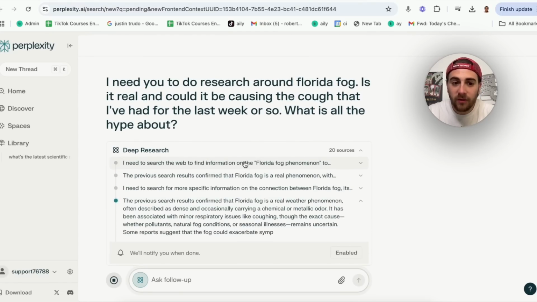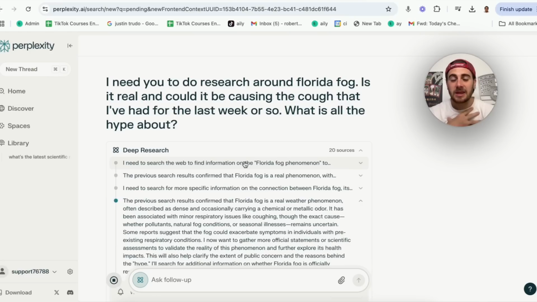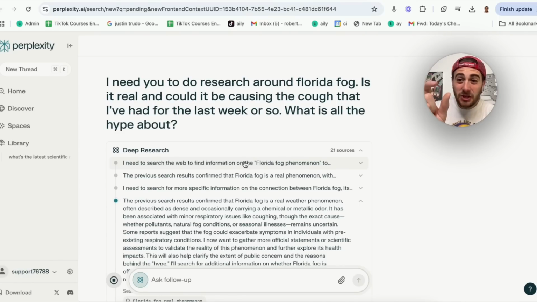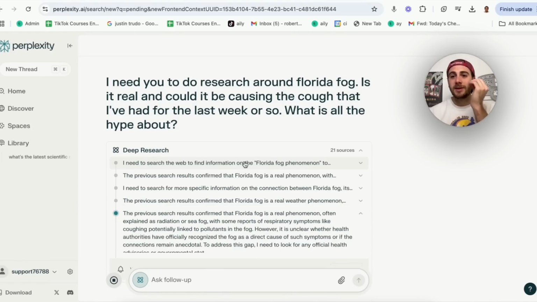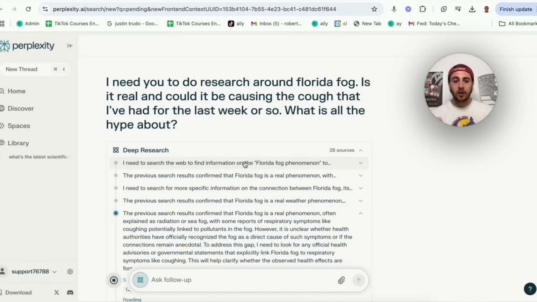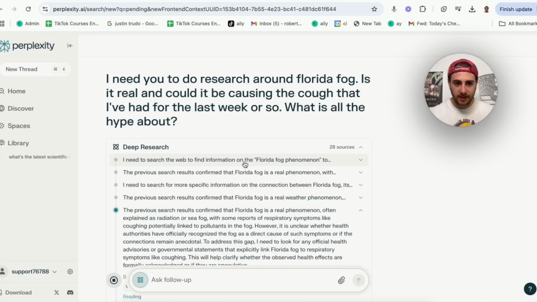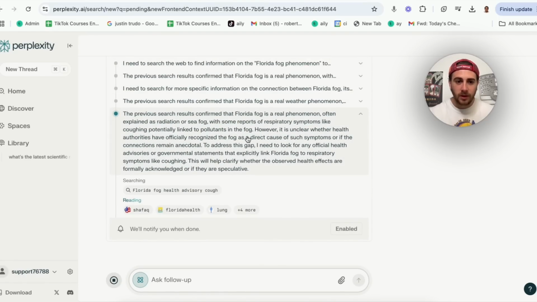exactly what it's searching for while it's doing it, which I think makes this the most powerful deep research tool, especially since we can then get images, we can get videos, and we could even generate an image. Because if you're doing this for some type of report, then those sources are going to really come in handy when you need to cite them, when you need to create a video, or when you need to do anything like that. So let's let this go through and finish, and then it's going to notify me when it's done.